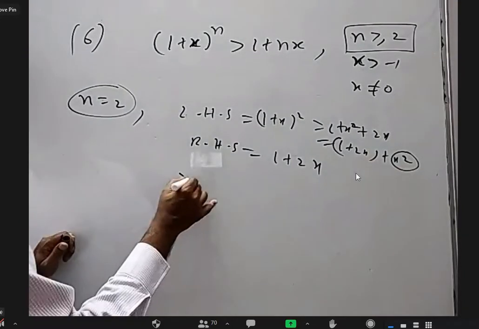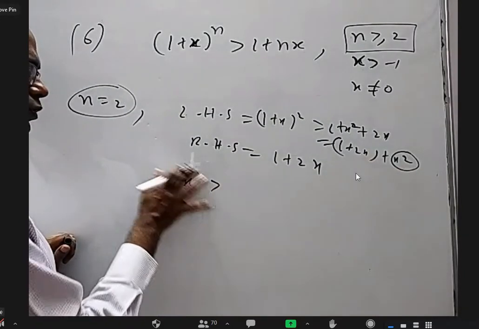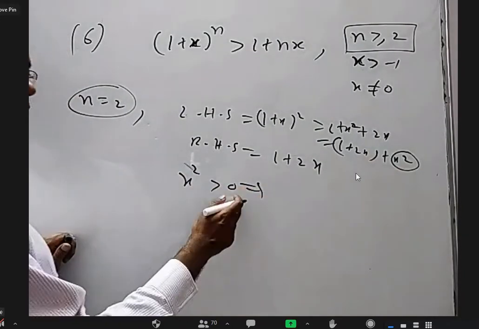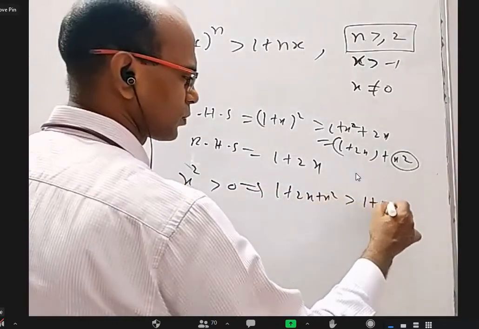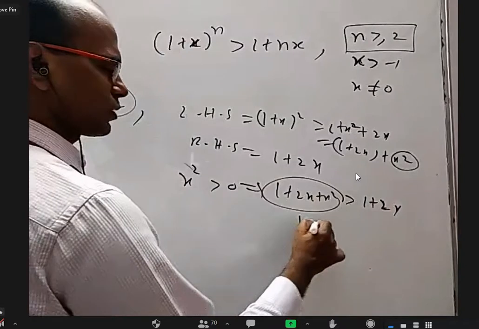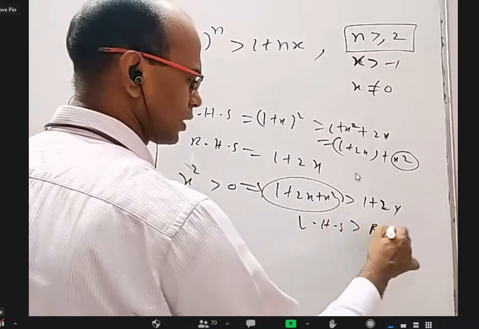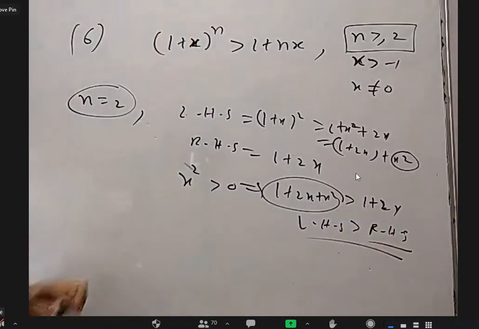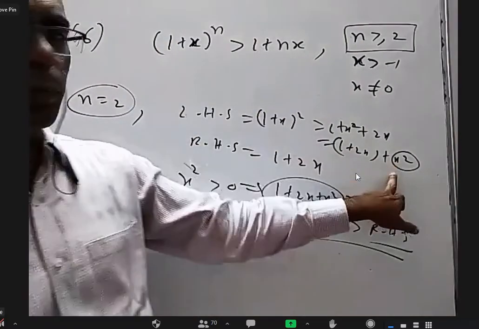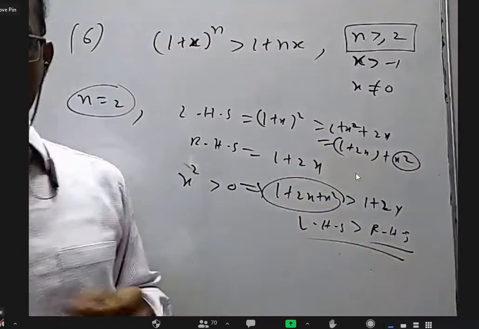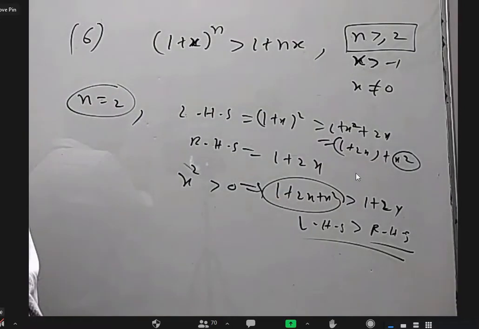So I can say x square is greater than 0, which implies, adding 1 plus 2x on both sides, 1 plus 2x plus x square is greater than 1 plus 2x. So this is your LHS and this is your RHS. For n equal to 2, LHS is greater than RHS because LHS has one extra positive term compared to RHS. Is that clear? Yes, sir.